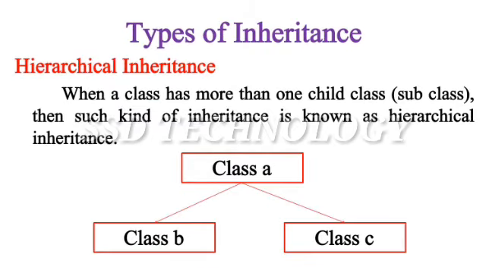Hierarchical inheritance. When a class has more than one child class, that is subclass, then such kind of inheritance is known as hierarchical inheritance. In this diagram, we have three classes, class A, class B, class C. Here, classes B and C are the child classes which are inheriting from the parent class A.